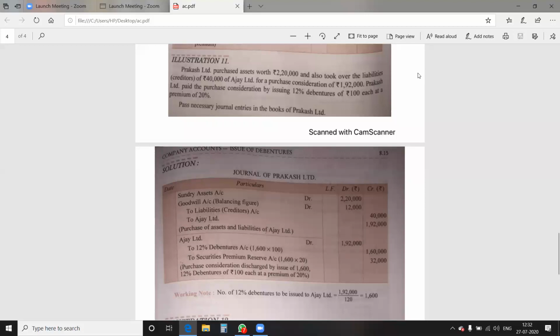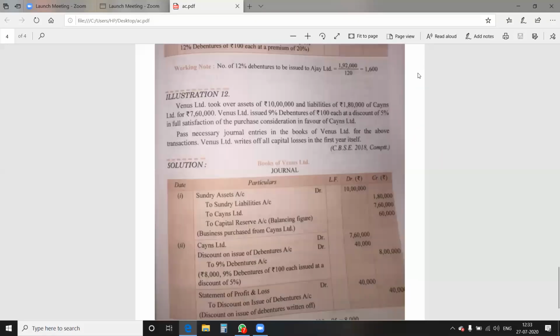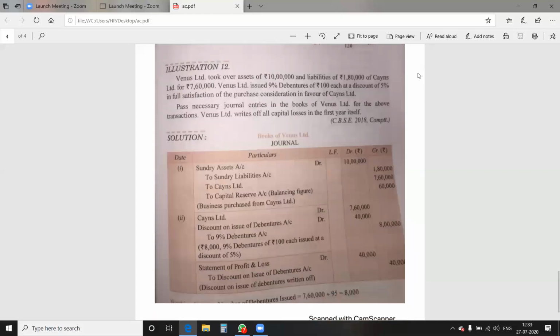and purchase consideration is also given over here. But what is the difference? In this question, assets are 10 lakh while the liability and purchase consideration is less, it is 9,40,000. 60,000 will remain the same. Debentures are to be issued to the debenture holders. That discount on issue of debenture is to be written off from statement of profit and loss. In this way, we have completed the topic for the